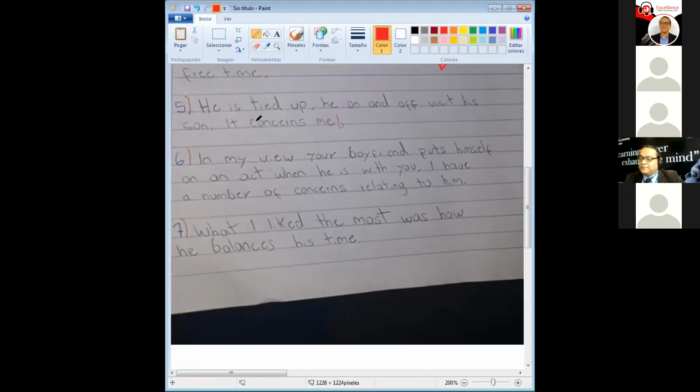Number 5. He's tied up. He on and off visits his son. It concerns me. Wow. It concerns me. So here you're using concerns as a verb form, perfectly used in the third person. It concerns me. That's perfect. Excellent grammar. Here you're using another idiom, to tie up or tied up. Stewie, from your experience, what is to tie up?